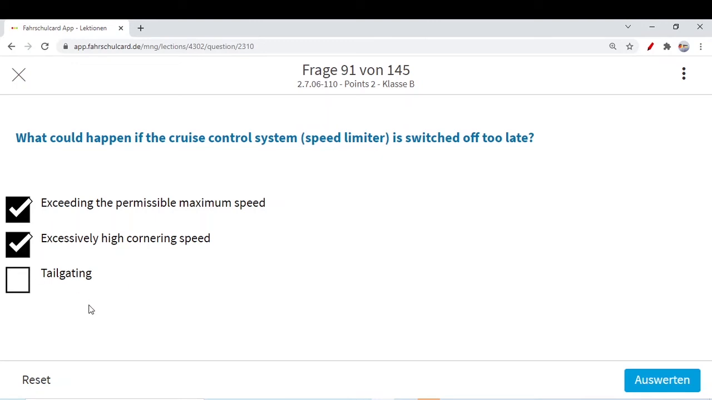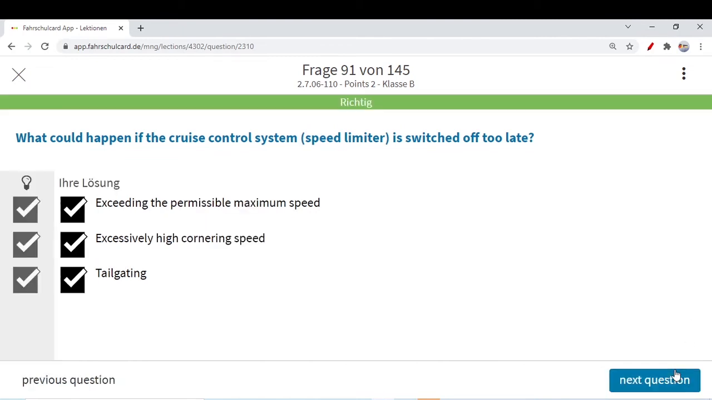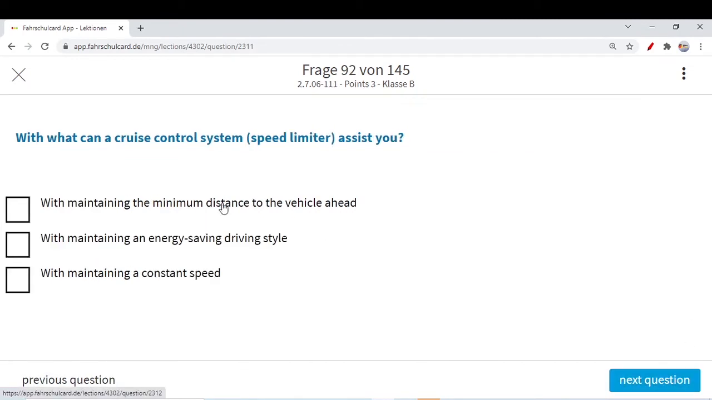So maybe this could also be an issue. Similarly, tailgating: you have set a speed, let's say, to 80 kilometers per hour, and immediately the speed limit increases from 80 to, let's say, 120. You are on the motorway, but you are still at 80 and the cars behind you are pressuring you to go faster, but your cruise control system is not switching off. So all three options are correct. You can simply think about this. All three options anyhow are correct.